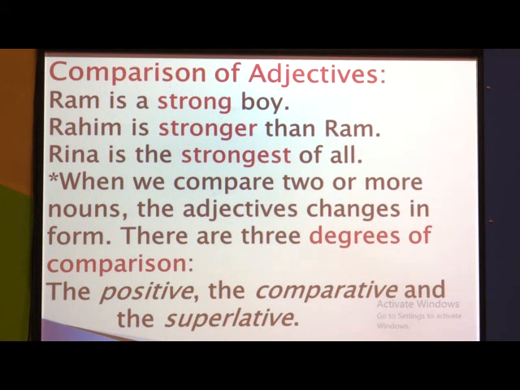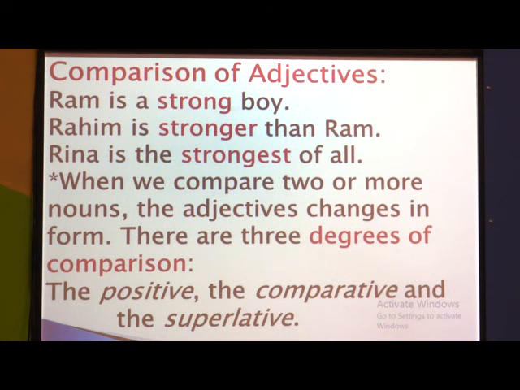But in the second sentence, 2 nouns are there, 2 proper nouns, 2 persons. So there is a comparison between Rahim and Ram. Rahim is stronger than Ram means Rahim is more powerful than Ram. Correct. Reena is the strongest of all.